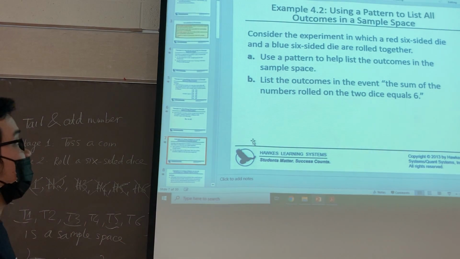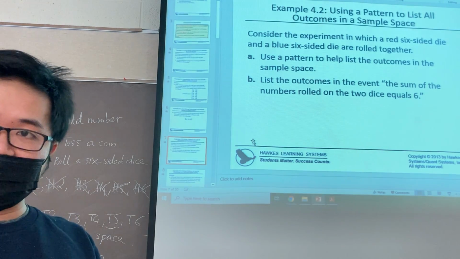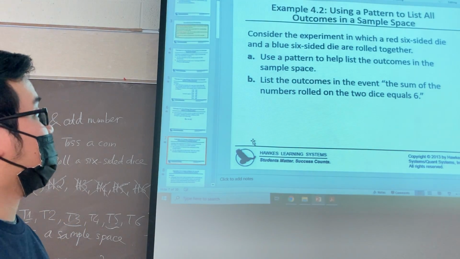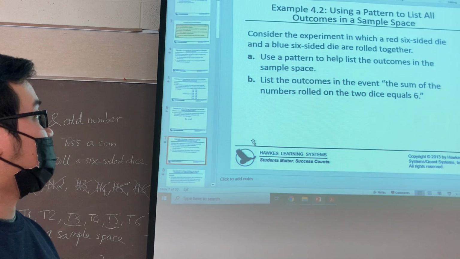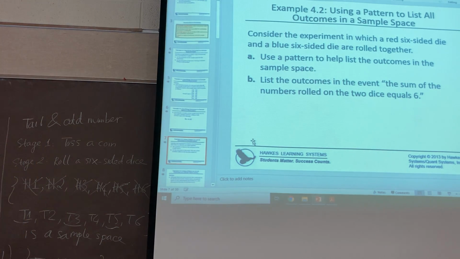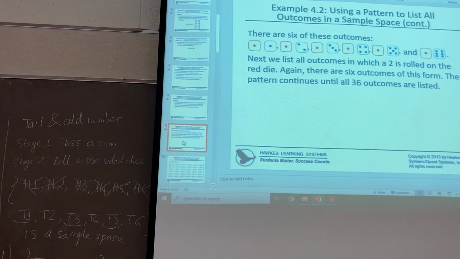It will not be like this. I will run both of them together. Run the red 6-sided die and the blue 6-sided die. I will provide it here, for example like this. I will run the red and the blue one together.